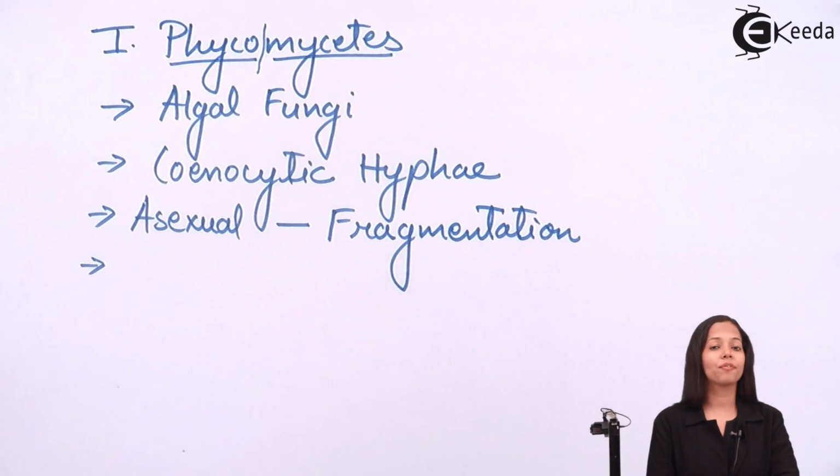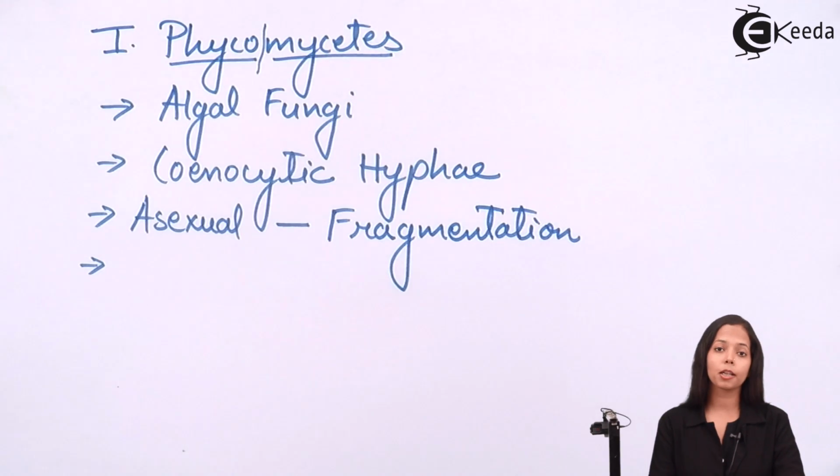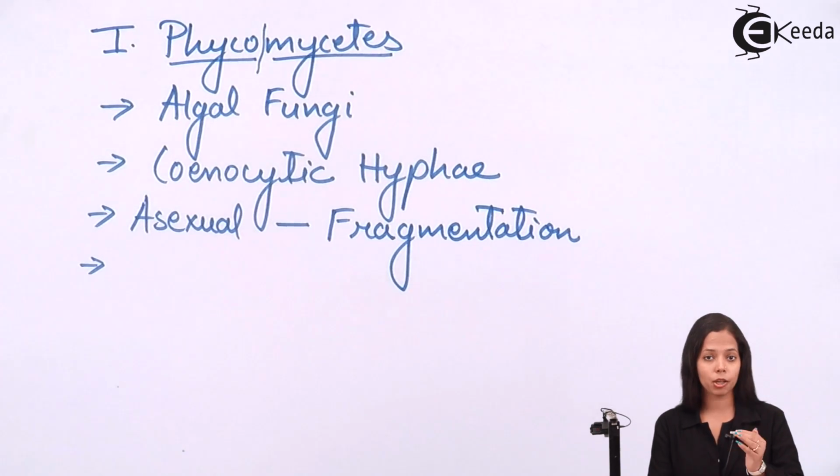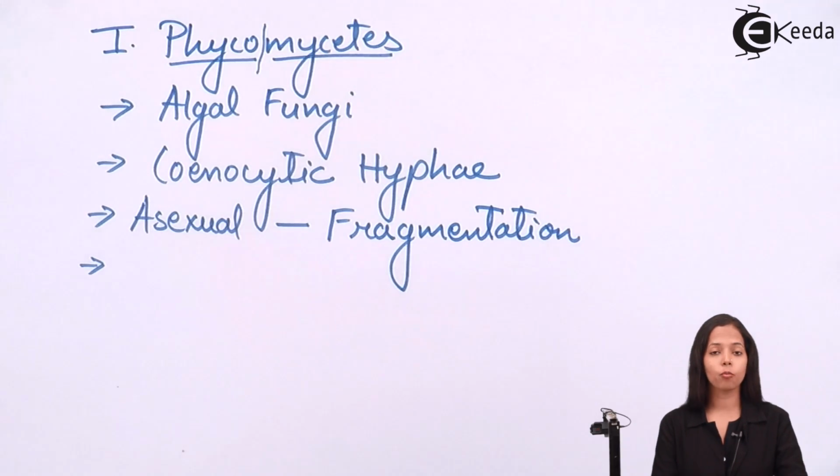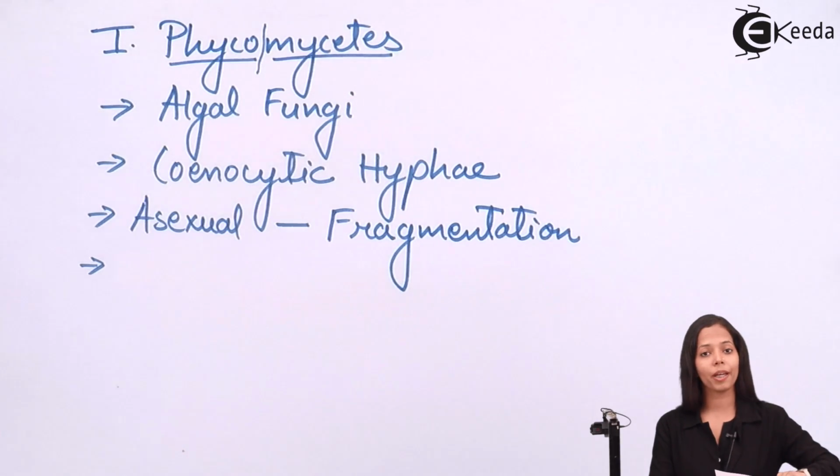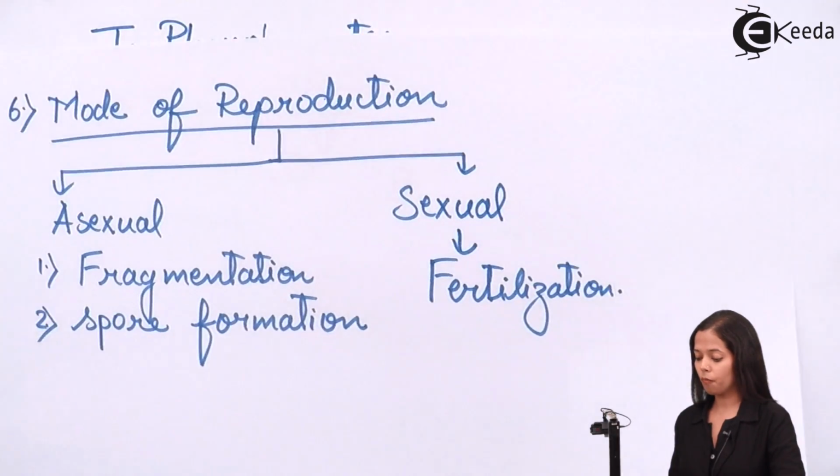Now student, you must be confused. Few minutes back I told you asexual process, under asexual process, the second one which I had mentioned was spore formation. So when it is spore formation in case of asexual process, then how come it happens in case of sexual? I will explain it over here.